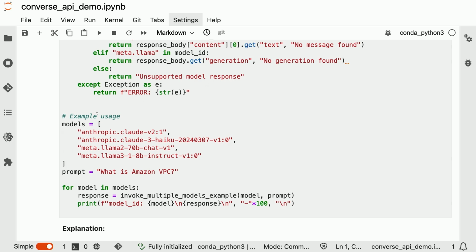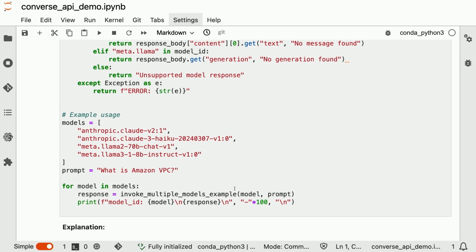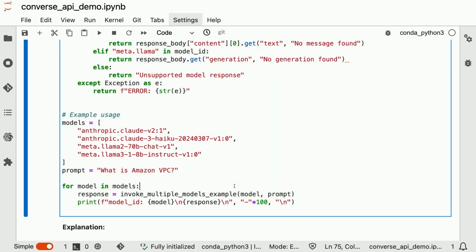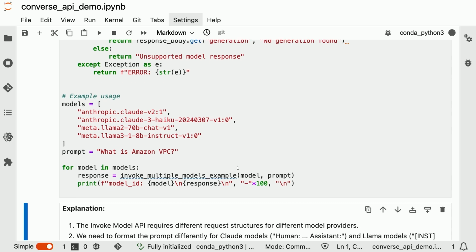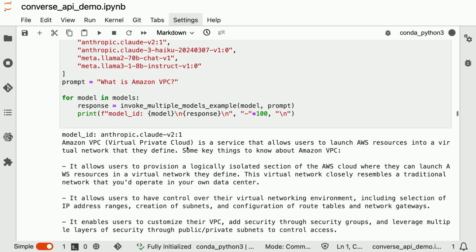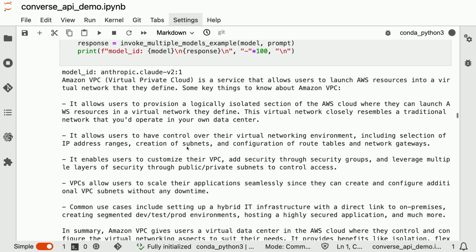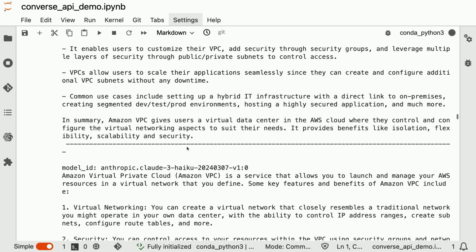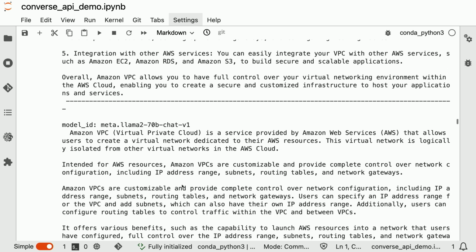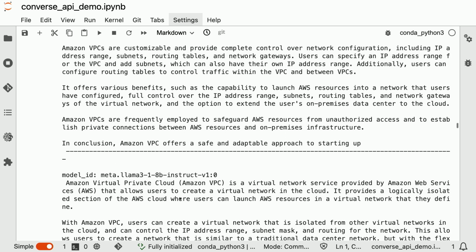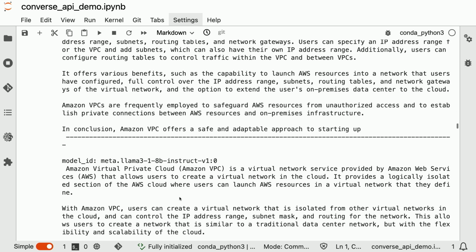And now we take the models that we're going to use, create an array, and from this array, we're going to use a for loop to ask the same question to each one of the foundation models. We'll run this, and we'll notice a response. So here we have our first response from Claude 2.1, and then we have one from Haiku. Now we have one from Meta Llama 2, and then we have one for Meta Llama 3. This worked great. Everything is handled great.